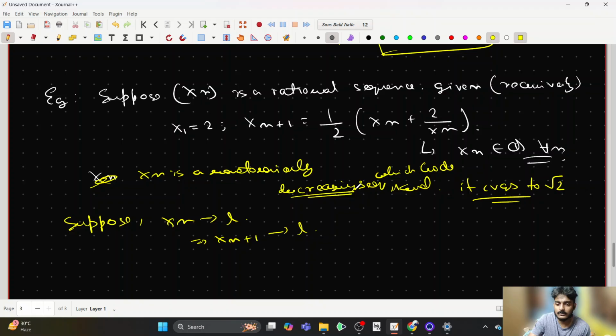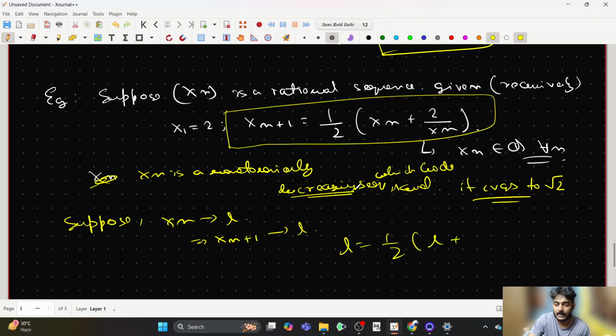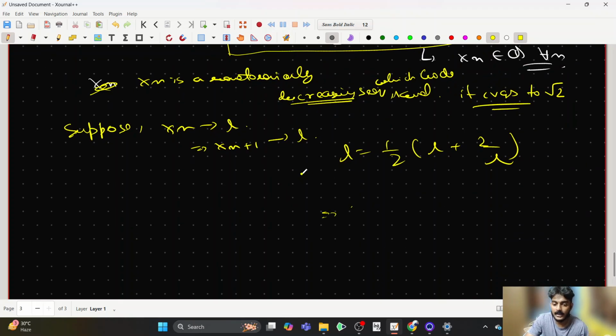But then, if I apply limits on this term of the sequence, I can eventually claim that L is equal to half times L plus 2 upon L. So this implies that 2L is equal to L plus 2 by L, which means that L is equal to 2 by L, which means L is equal to plus or minus root 2.